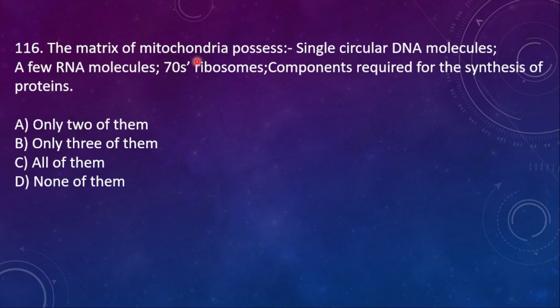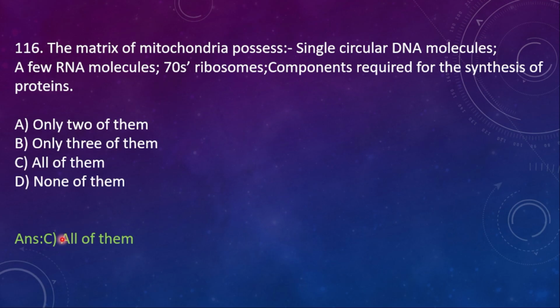116. The matrix of mitochondria possesses single circular DNA molecule, a few RNA molecule, 70S type of ribosome, and components required for the synthesis of proteins. So among them only 2 of them is correct, or else possess, B, only 3 of them, C, all of them, and then none of them.